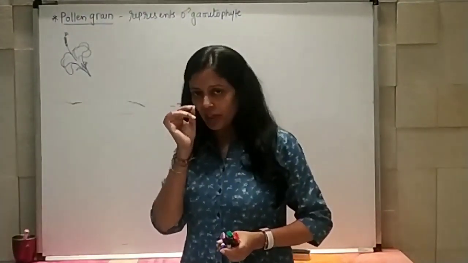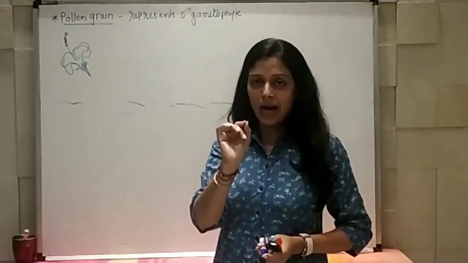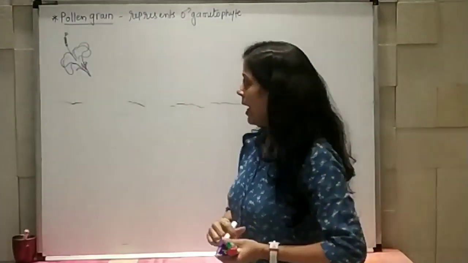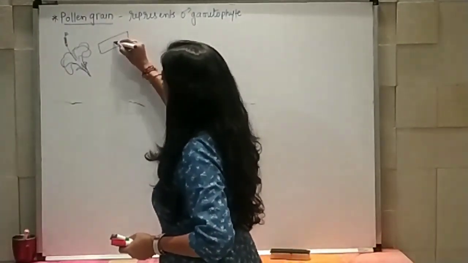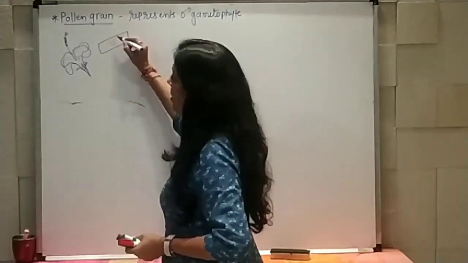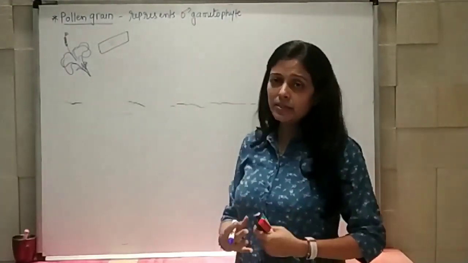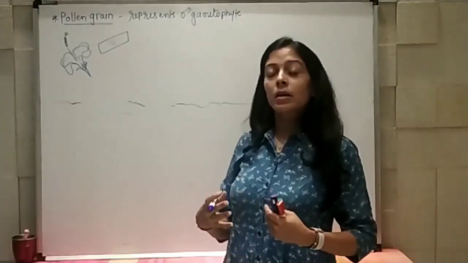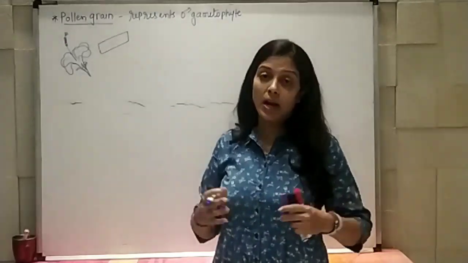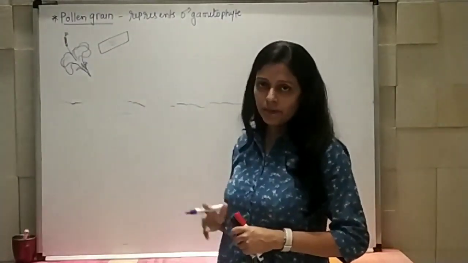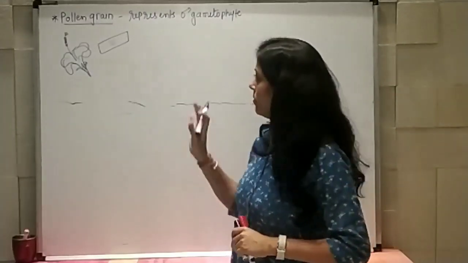You have to take out those structures, whatever is present on your hand, and put it on a slide, right? And when you observe it under microscope, you can see various structures, a variety of pollen grains in different flowers. Here we talked about hibiscus, but the same can be applied to other flowers also.